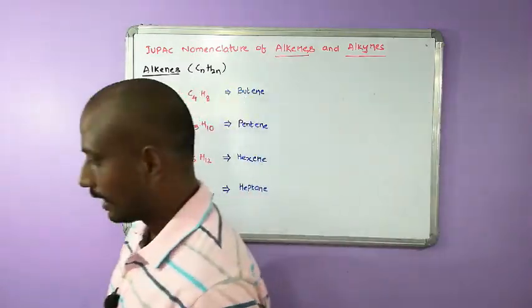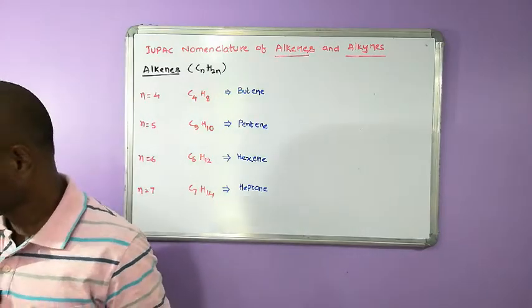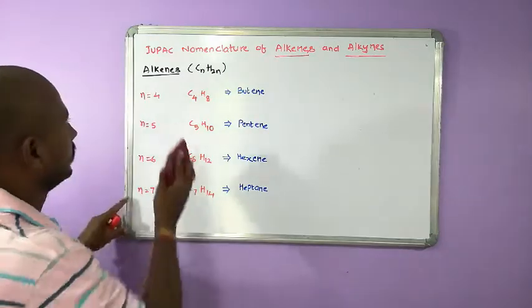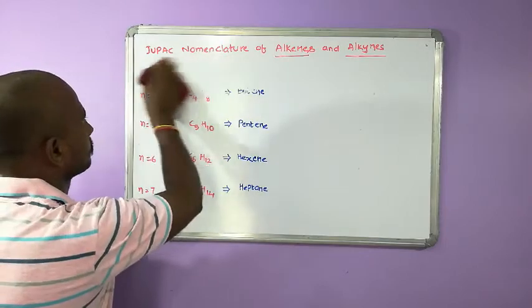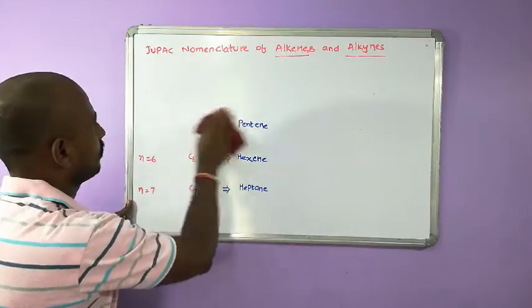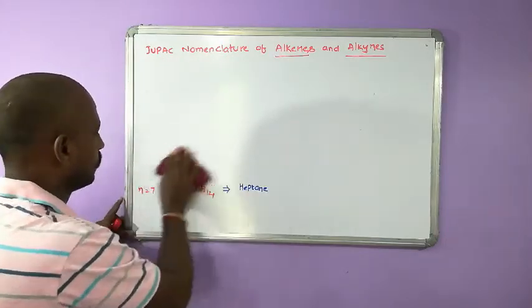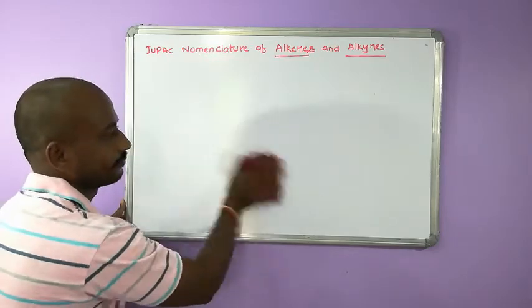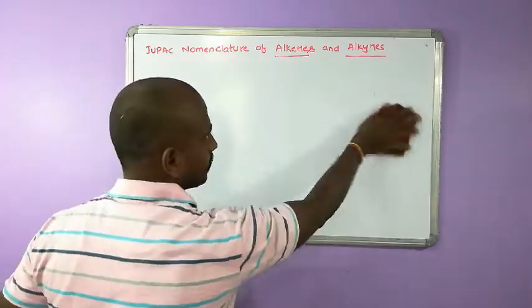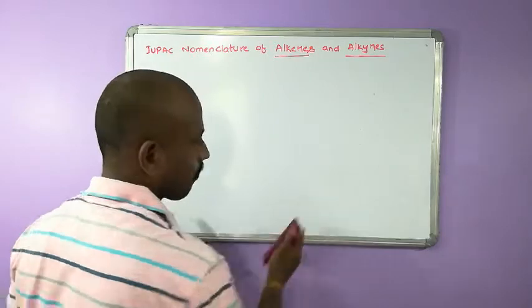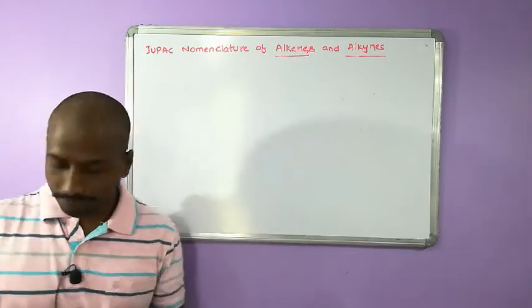Let's go for alkynes. Next one is alkynes. There is no difference between ene and yne. Only the suffix name is yne, you have to keep.